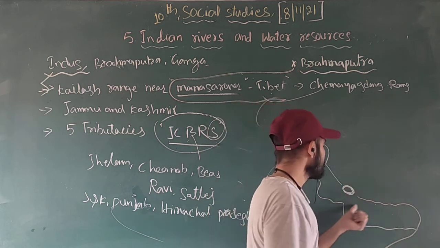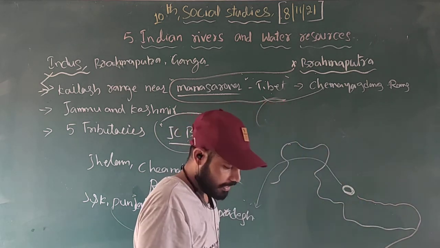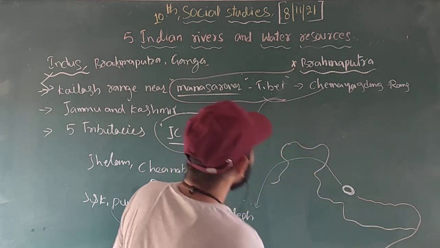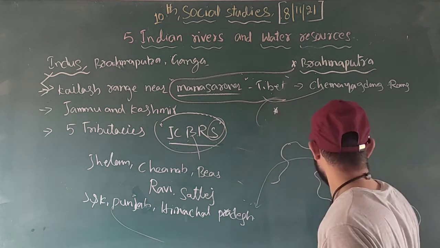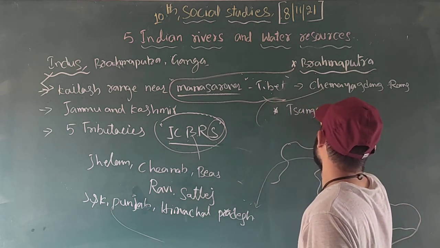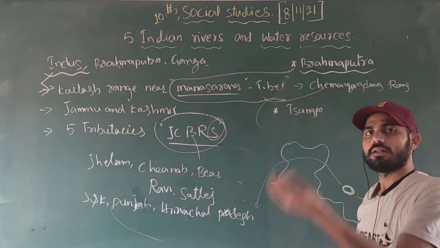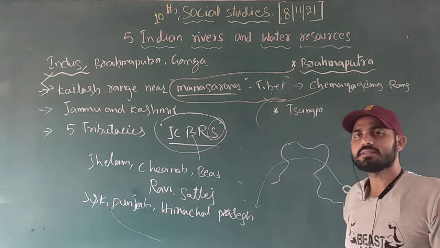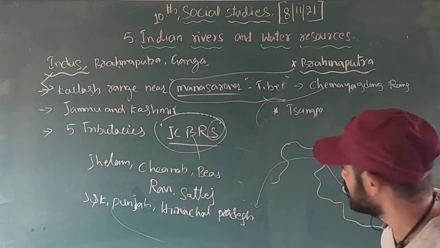Both originate almost in Manas Sarovar. The Brahmaputra has different names. In Tibet we call it the Sanpo. We also call it the Dihang and Saidang, all these are names of the river Brahmaputra.